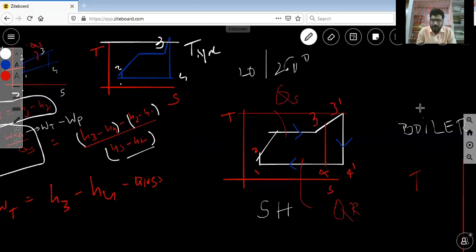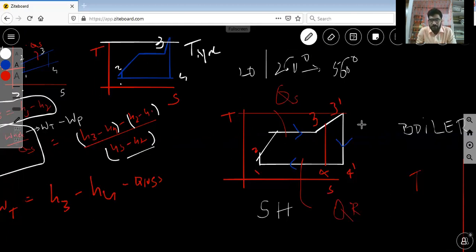After superheating, the temperature increases. Imagine the values, around 560 degrees. If the temperature increases, definitely the work performance increases, and maybe the thermal efficiency also improves slightly.